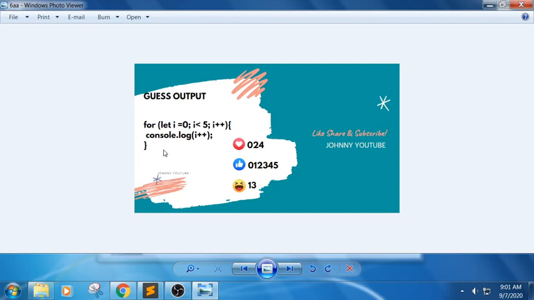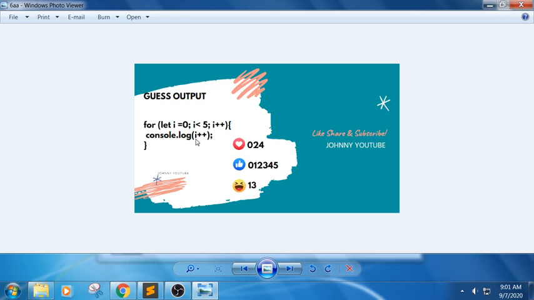Next one, let i equal to 0, i less than 5, i plus plus and i plus plus. If it is incrementing only one time, if it has only one i plus plus, we will get 0, 1, 2, 3, 4. But it is trying to increment two times, so the output of this snippet would be 0, first it will print 0, next 2, and next 4.